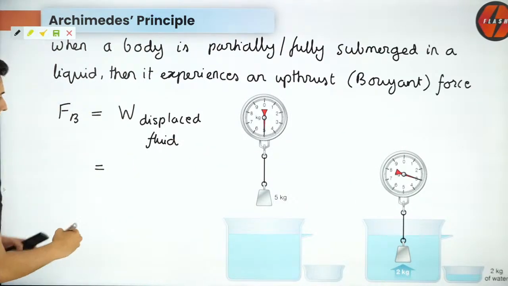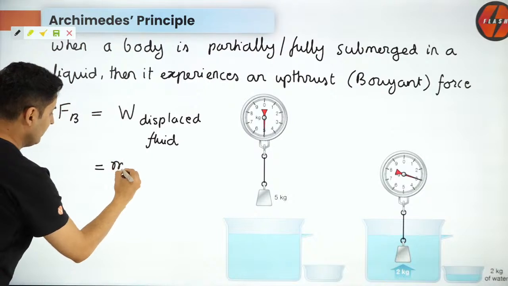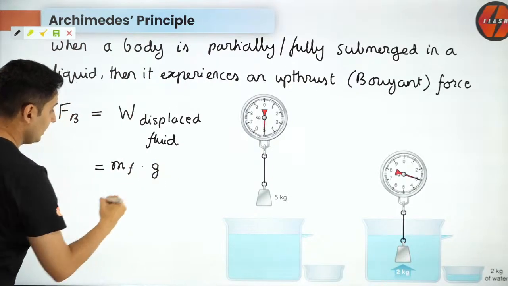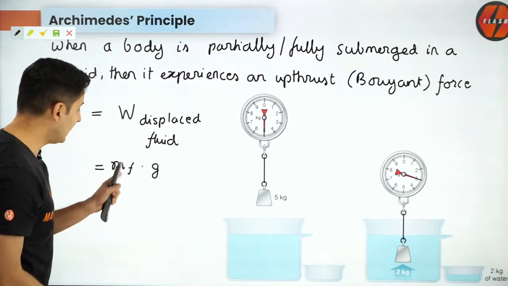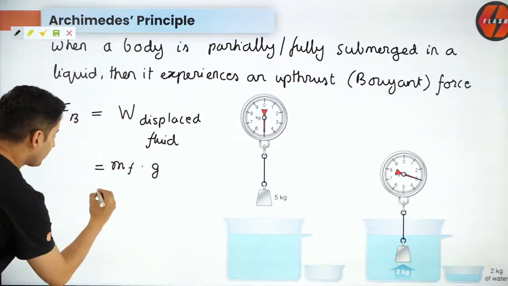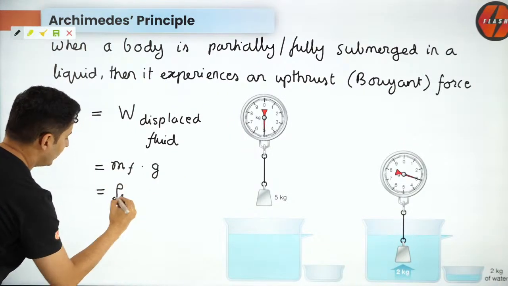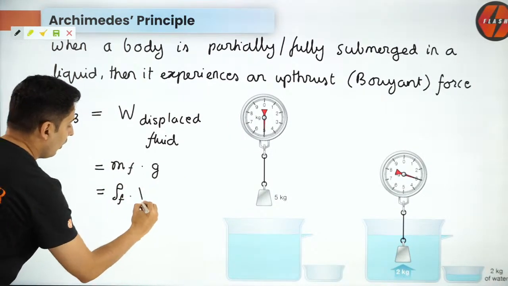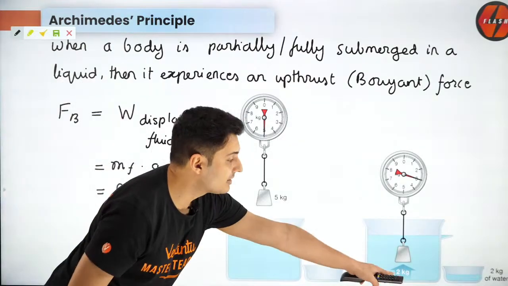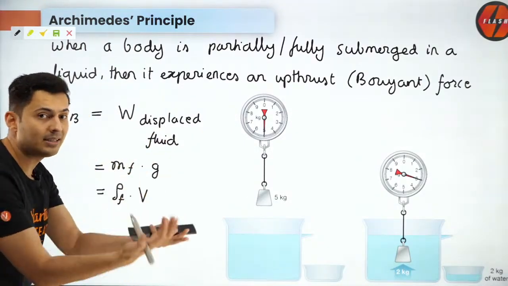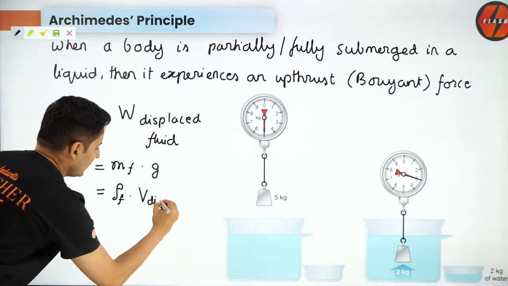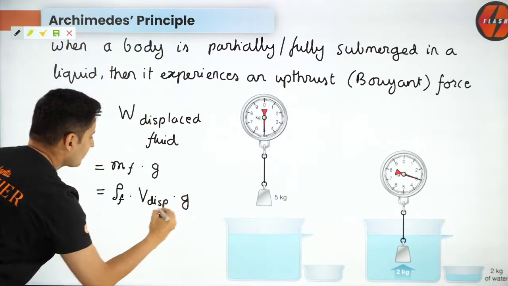So if somebody asks you what is the weight of the displaced fluid, it will be mass of the fluid into g. But what is mass? Mass is density into volume. So it will be density of the fluid into volume of the fluid which spills out, which is also called the displaced volume, into g.